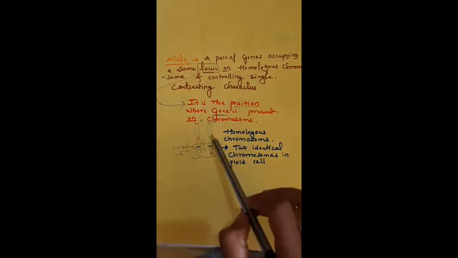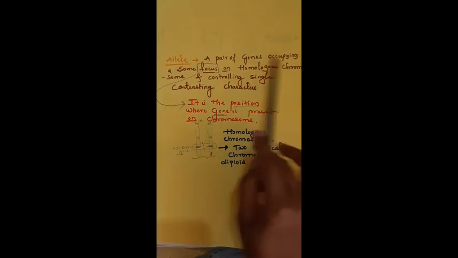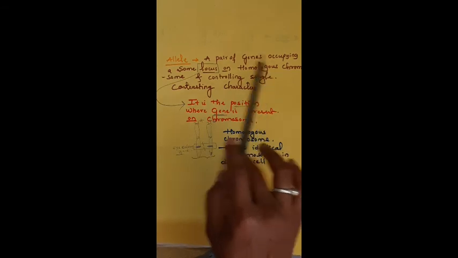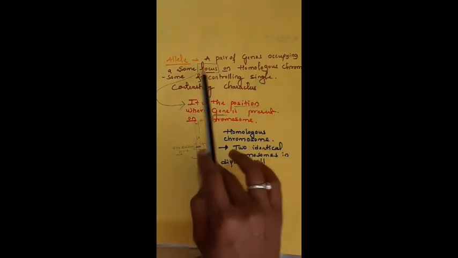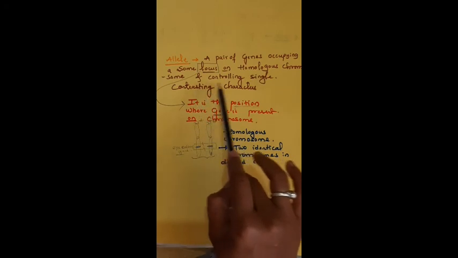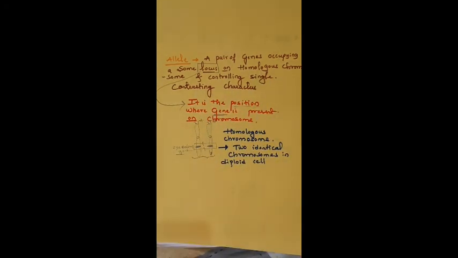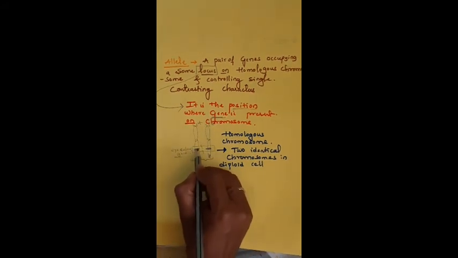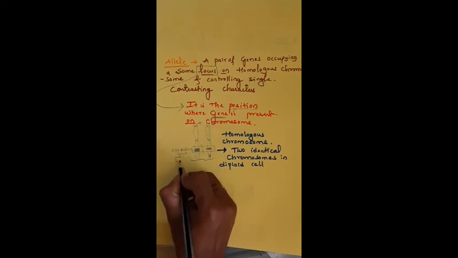The pair of genes occupying the same locus on the homologous chromosomes and controlling a single contrasting character. Suppose we take the example of the eye color gene. This gene is very necessary for the brown color eyeball.